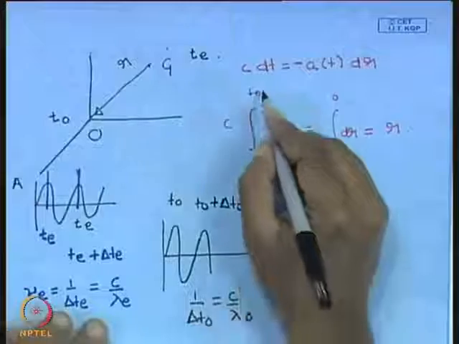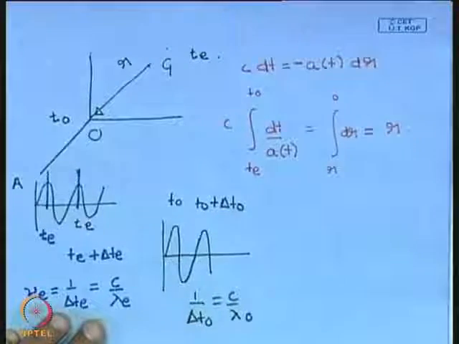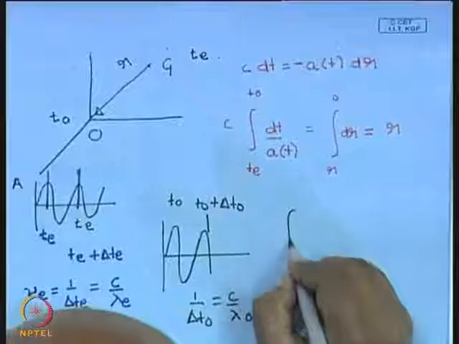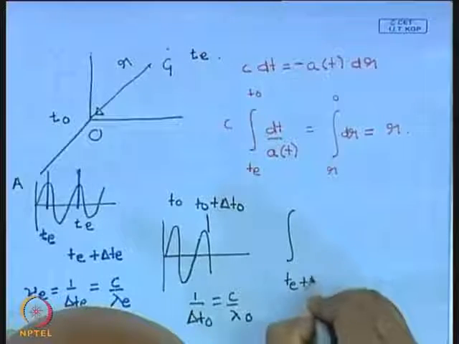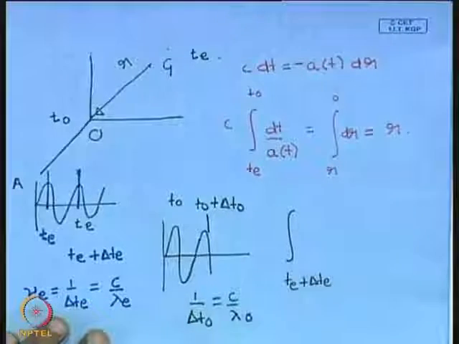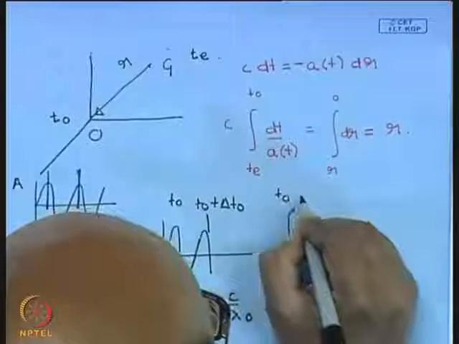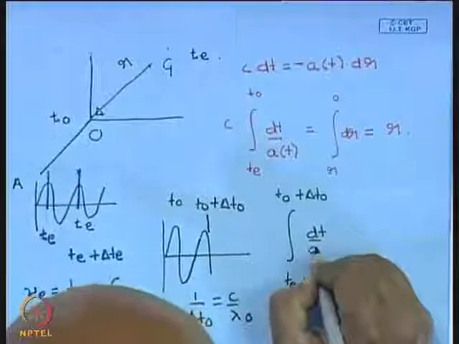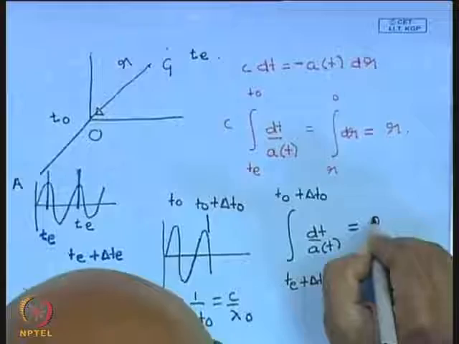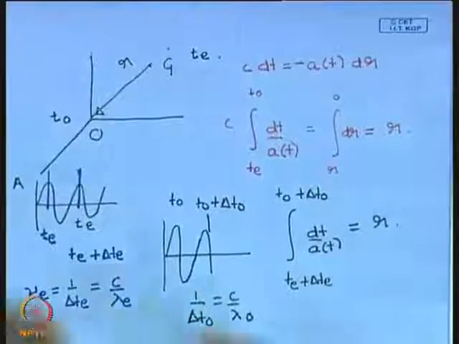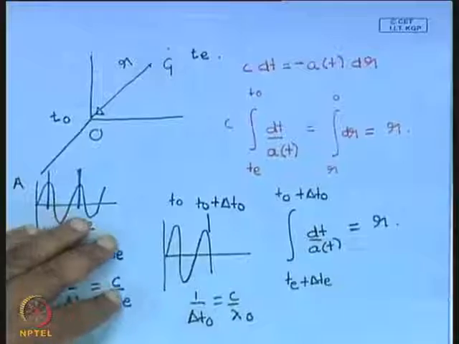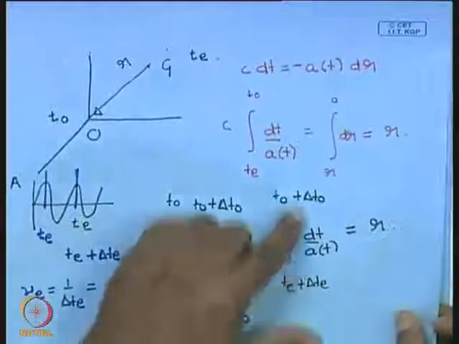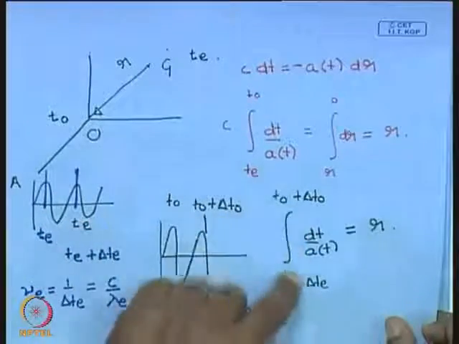The limits of the left hand side integral will be different. For the next crest, the limits of the integral will be t emitted plus delta t emitted, that is when it was emitted, and the time when it reaches here will be t observed plus delta t observed. This integral of dt by a(t) is also equal to r. The second crest has to follow exactly the same equation. So now we can equate these two.